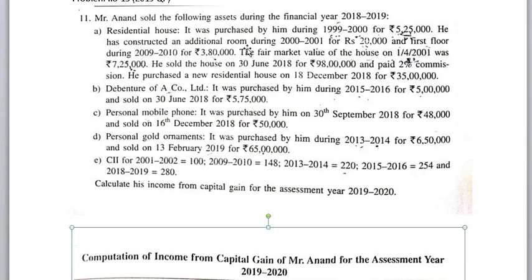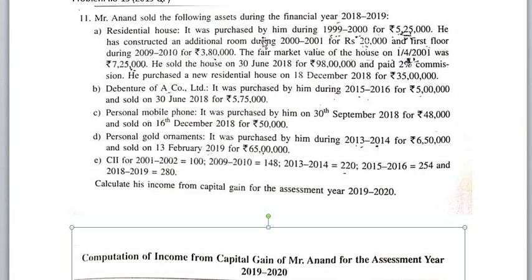He has constructed an additional room during 2000-2001 for rupees 20,000 and first floor during 2009-10 for 3,80,000. See, these both are improvement costs, that is the additional room of 2001 and 2009-10.